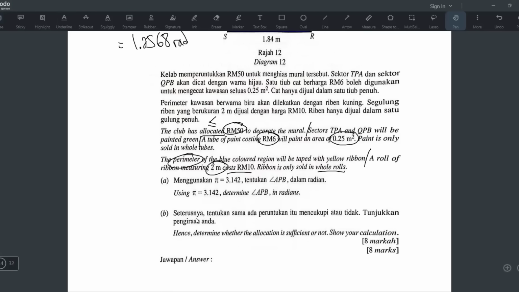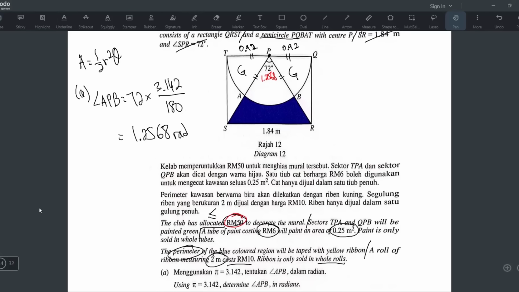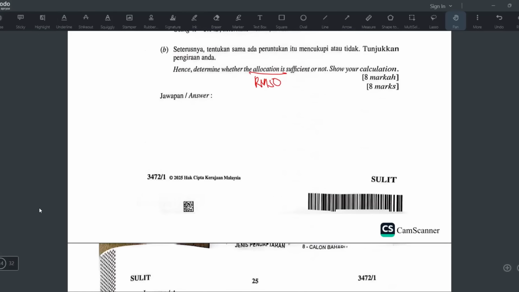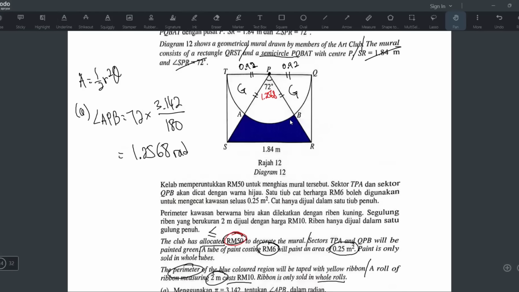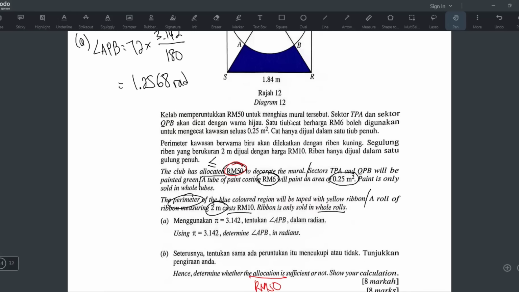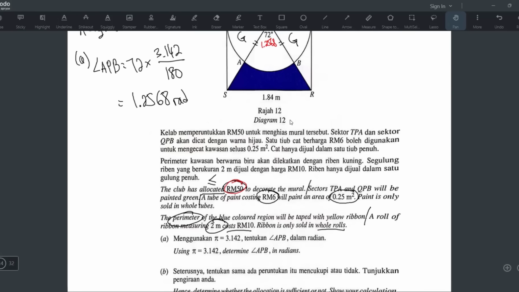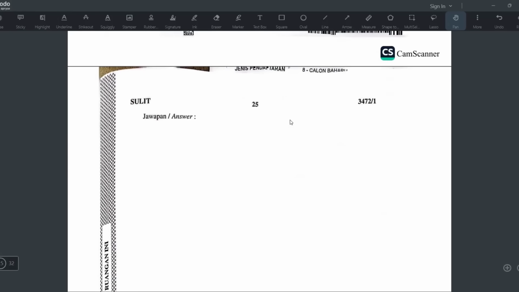Okay, sekarang B, tentukan sama ada penentukan mencukupi atau tidak, tunjukkan perkiraan anda. Hence determine whether allocation is sufficient or not. Show your calculation. Okay, the allocation here is referring to the 50 ringgit. Remember? They mentioned here, right? 50. So the 50 kita jangan tengok dulu. We have to find out the cost ourselves. And then only we will check whether it's more than 50 or less than 50. If our cost is more than 50 means the allocation is not enough. But if our total cost is less than 50 means the allocation is enough lah. So we need some space for this.